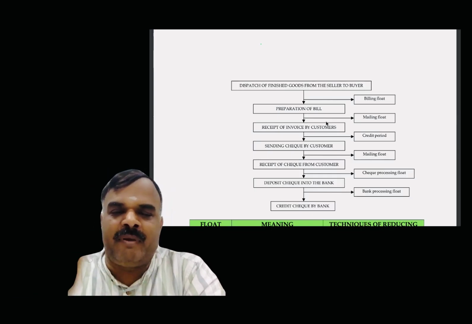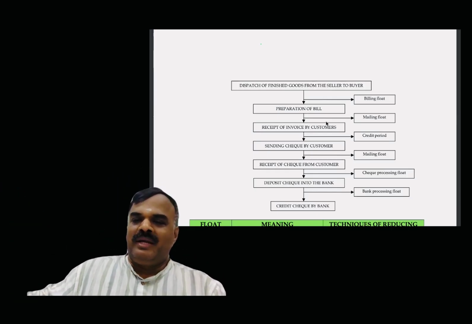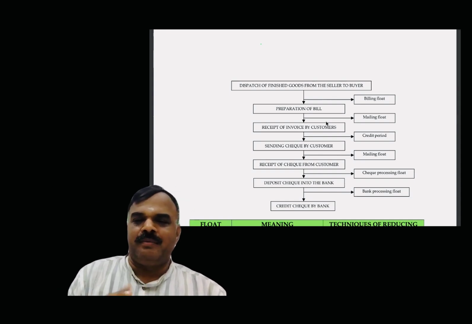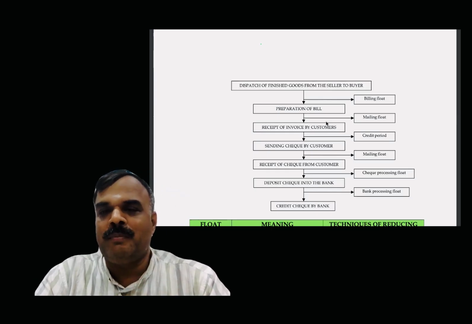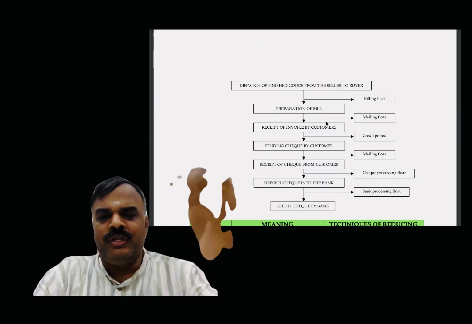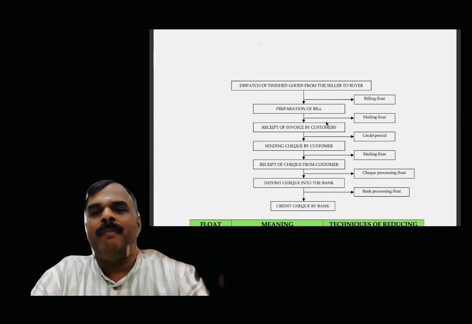Okay, I prepared the bill. Then I have to submit the bill to my accounts department. They are going to send the courier. So there is a delay to reach, right? That reaching period is called what? Mailing float. Mailing and postal delay is called mailing float. Then you received the what? Check. Product given, bill sent.